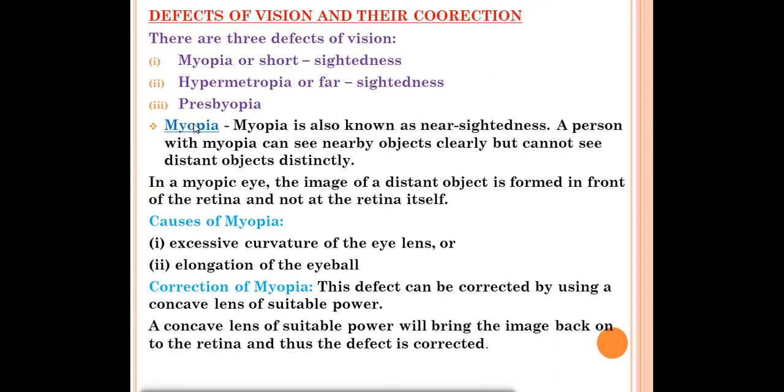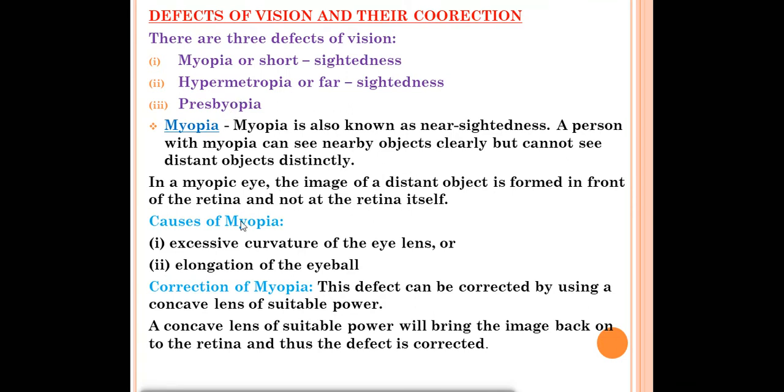So we have to read about 3 defects of vision in this chapter. First one is myopia, also known as short-sightedness. Next one is hypermetropia, also known as far-sightedness, and the third one is presbyopia. These are the 3 defects of vision which we have to read in this chapter. And why do these defects of vision occur? Because sometimes the eye loses its power of accommodation, it cannot adjust the focal length. At that time the defects of vision can occur. So remember, there are 3 defects of vision: myopia, hypermetropia and presbyopia.